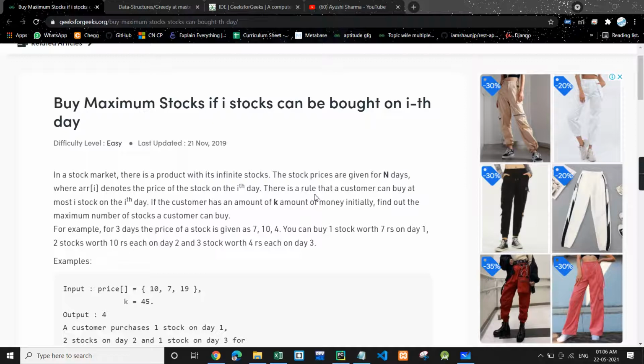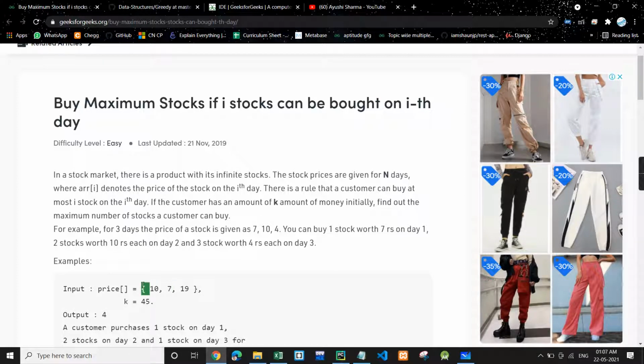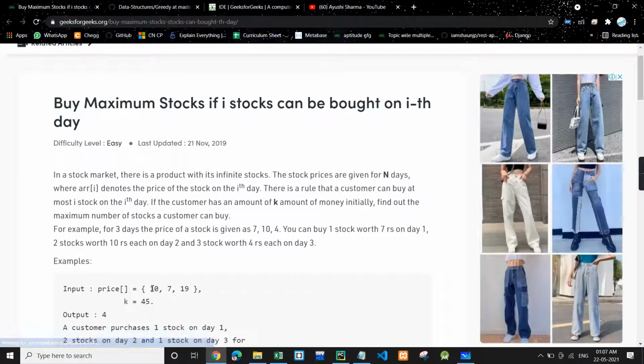In today's video, we are going to discuss the problem Buy Maximum Stocks if i stocks can be bought on the ith day. In this question, we are given n, which is the number of days, and for those days we are given stock prices. For example, if 3 days are there, then 10 is the stock price for day 1, 7 is the stock price for day 2, and 19 is the stock price for day 3.